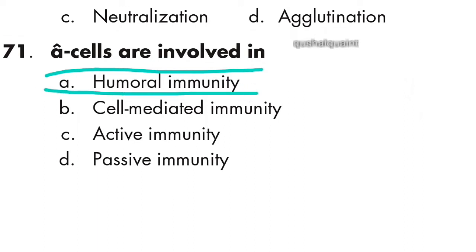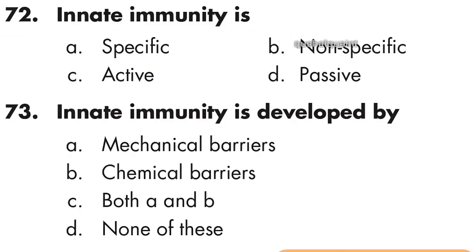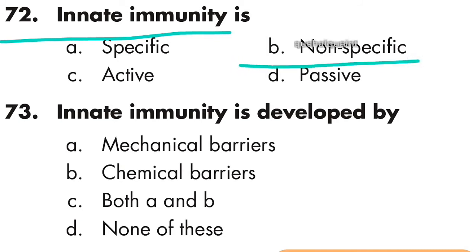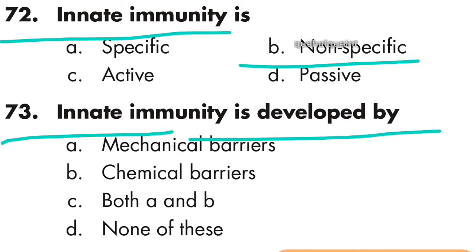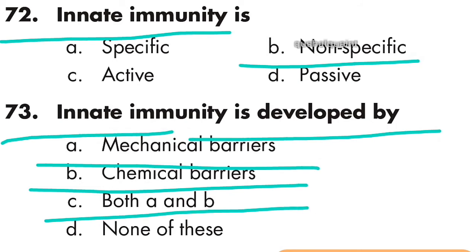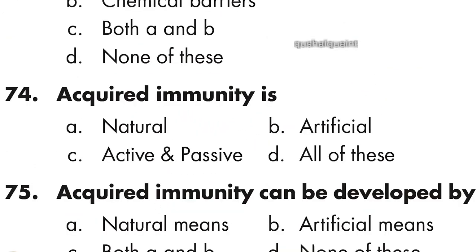Option A is right, humoral immunity. 72nd: innate immunity is non-specific. Option B is right, non-specific. Next question: innate immunity is developed by mechanical barriers and chemical barriers. Option C is right, both A and B.